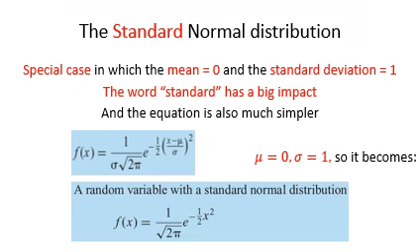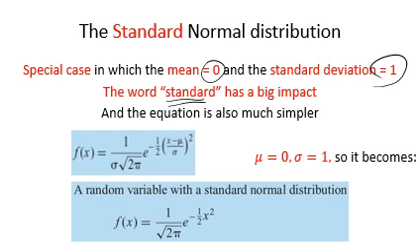Quite often we're going to see the word standard written before normal distribution, and you might have thought, well, standard, it's just like a normal thing, but the word standard actually has a meaning. It means that the distribution has been standardized so that the mean is equal to 0 and the standard deviation is equal to 1. So when you see that word standard, don't ignore it because it actually means quite a bit to you.